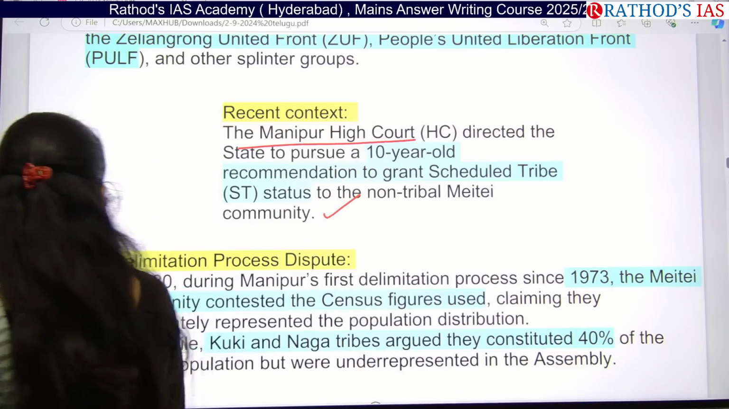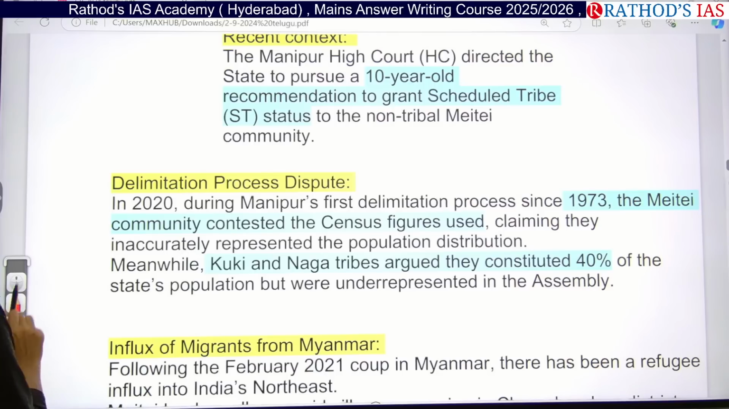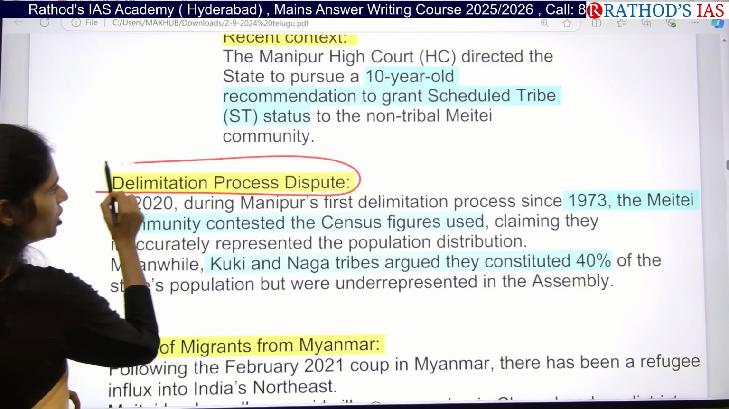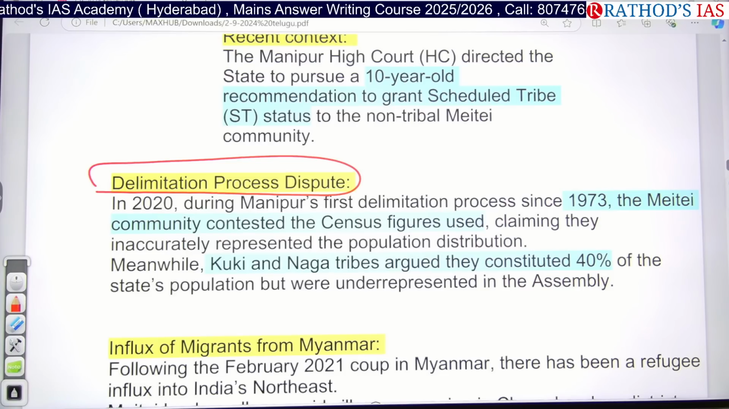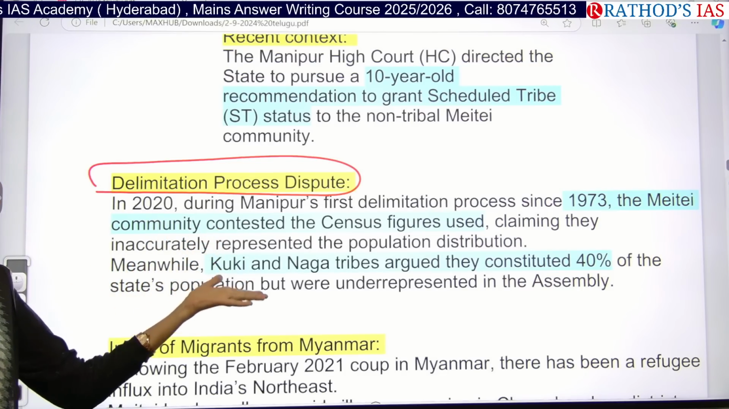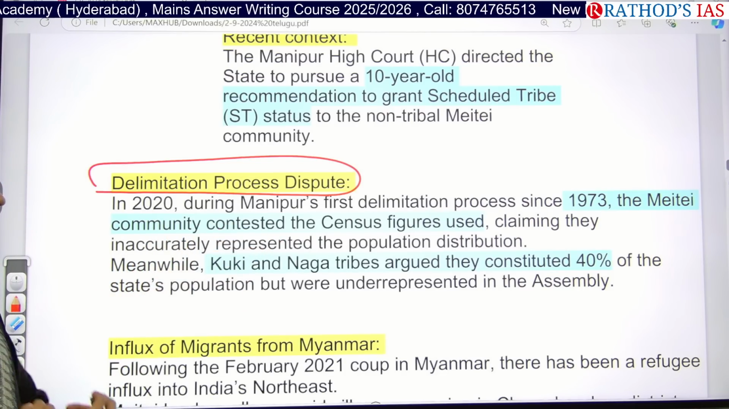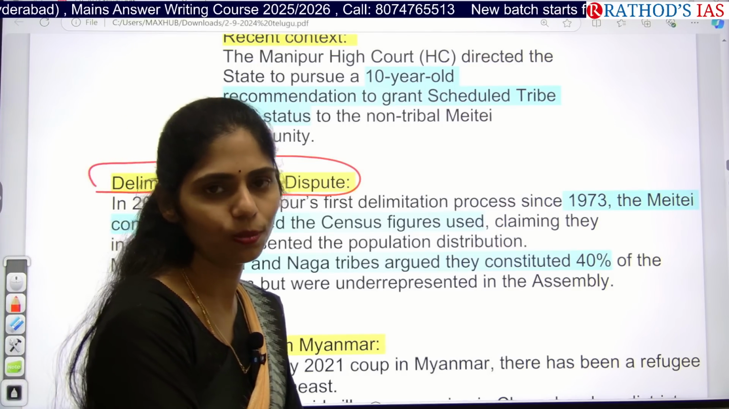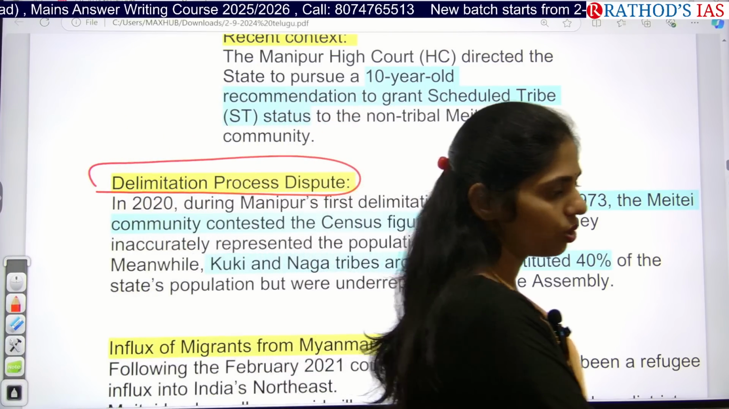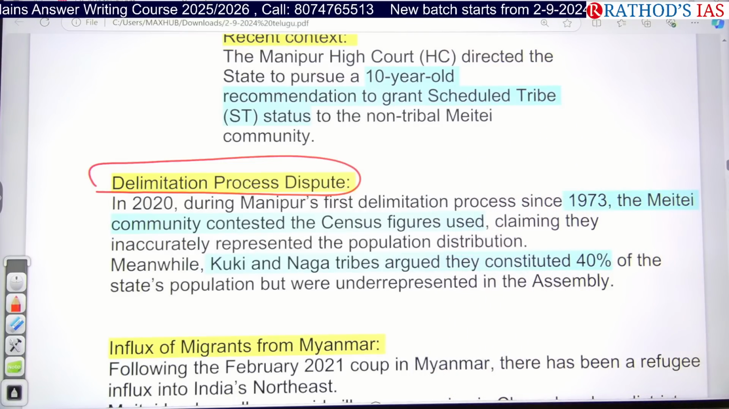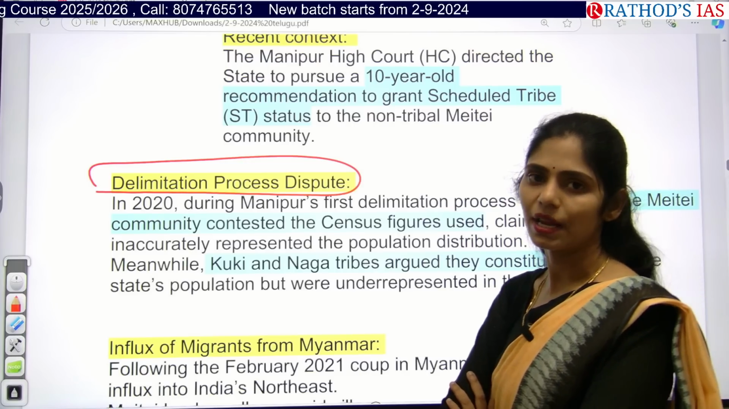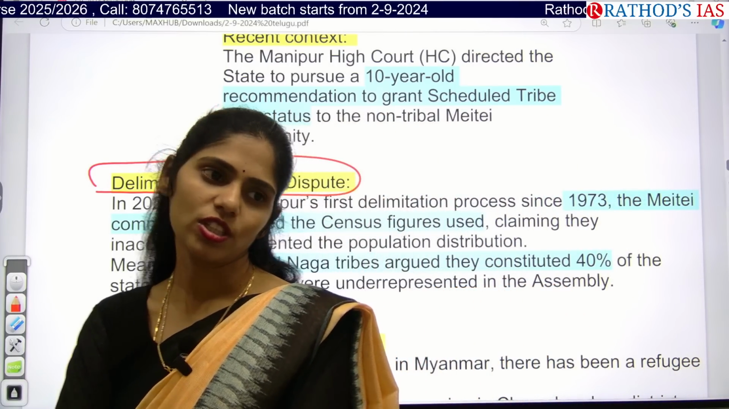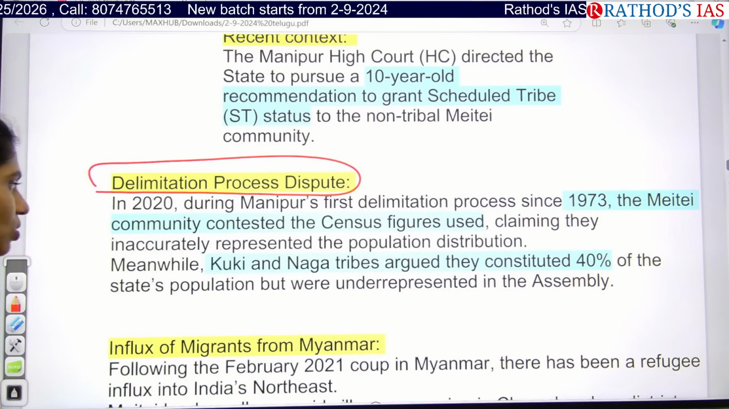And even recently in 2020, we came up with the delimitation process. In this delimitation process, the Meitei community contested the census figures, and according to their population, they got good representation in politics. But there is no proper data of other tribal peoples like Kukis and Zos. So there is underrepresentation of the Naga tribes, Kuki tribes, and Zo tribes in political participation. So this is also one important issue which is going on.